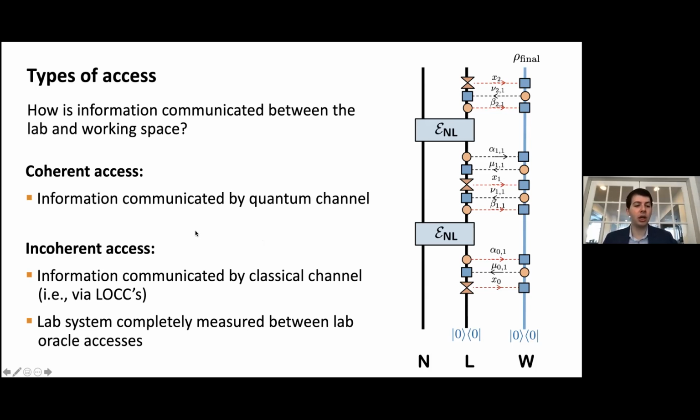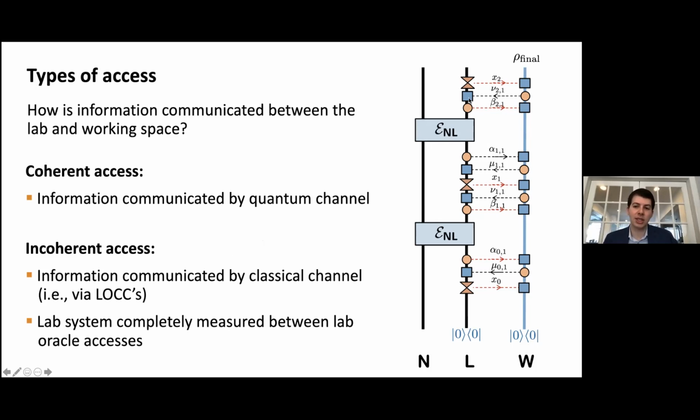And furthermore, in the incoherent access model, we'll suppose that the lab system, between each query of a lab oracle, has to be completely measured by the operations on the lab. So in other words, there's no coherence between the lab system and the working space, or rather, you have to have a complete measurement in between lab oracle accesses.